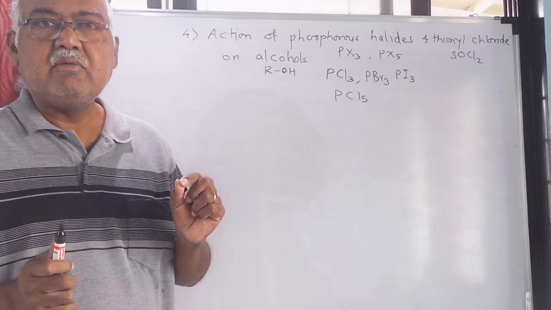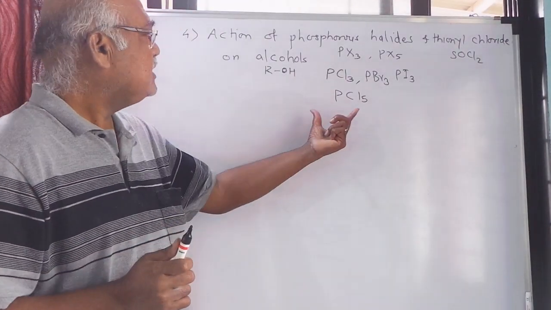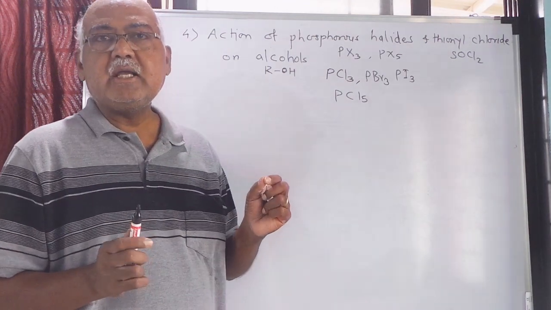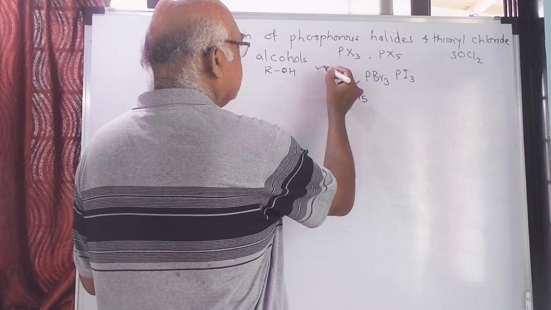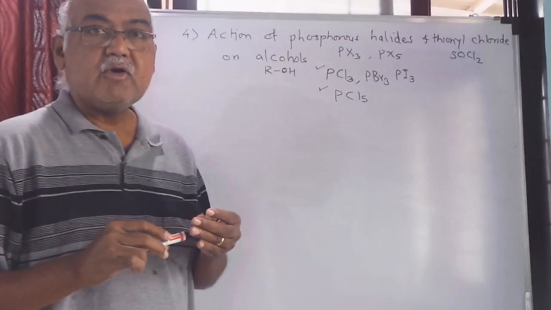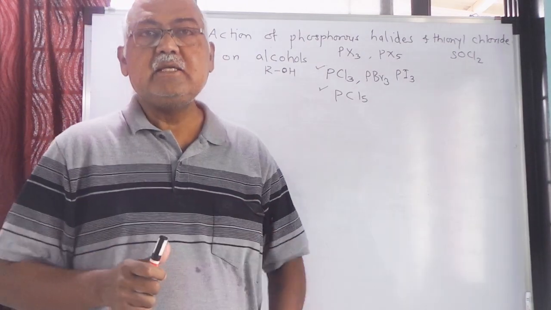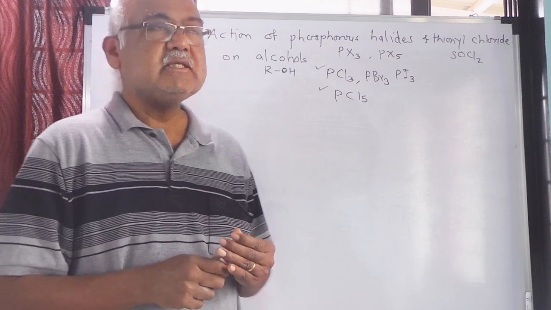PCl3 is a stable one, so you can directly take it for the reaction. PCl5 is also stable, you can take it directly for the reaction. But PBr3 phosphorus tribromide is unstable, so you have to prepare it at the reaction site, that is in situ.